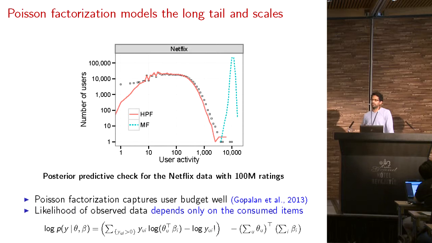So here we use Netflix, so we have 100 million ratings. So we go back and say, well, draw me a matrix having the same number of users and items. And then we count the number of ratings each user has totally expended. And that's the user activity in the x-axis. There are 3 lines here. The square boxes show what the observed user activity was. The red line is what Poisson factorization gives us from the replicated data set. And the blue line corresponds to Gaussian matrix factorization. So we used a version from Gopalan, which uses matrix factorization with bias terms and fits it using stochastic gradient descent. And as you can see here, the Poisson factorization does indeed capture user budget well.